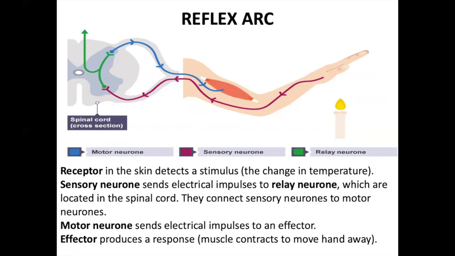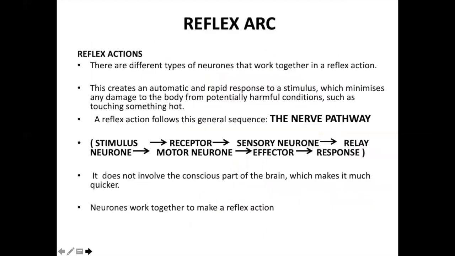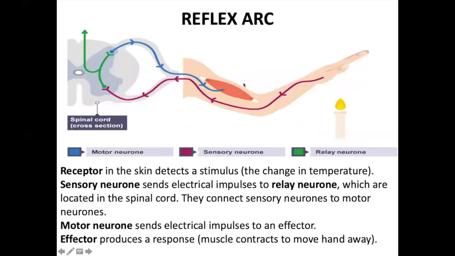So this is a reflex arc, which is quite different from what we learned over here, that the message had gone to the brain. So in a reflex arc, what happened? The message had not gone to the brain. You got the message right back from the spinal cord. It gave you a message to remove your hand. Okay, so you should know this topic very well.